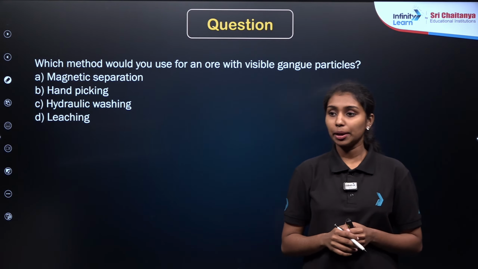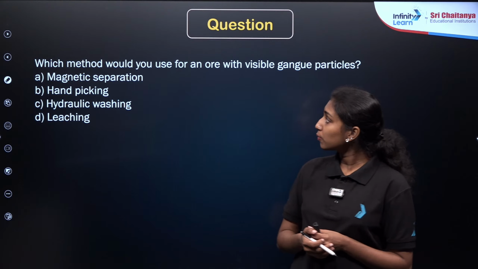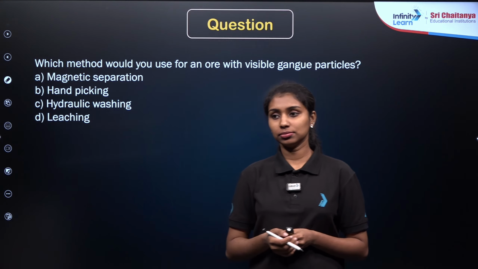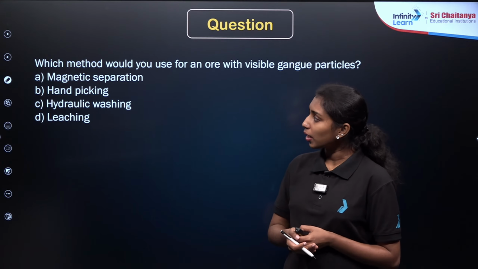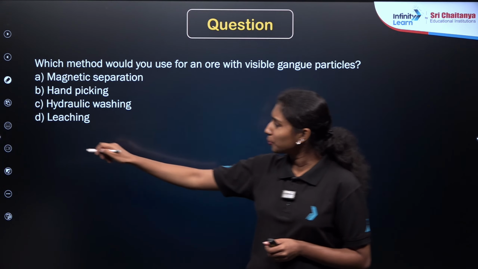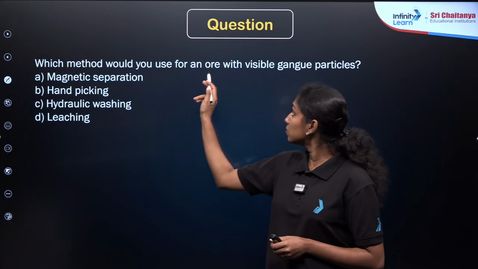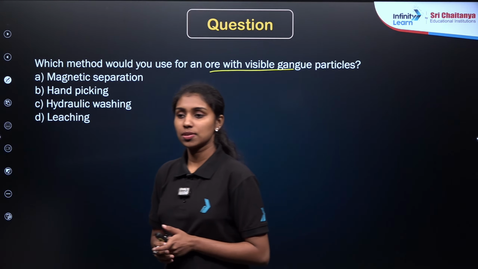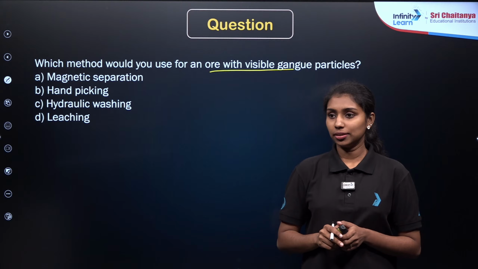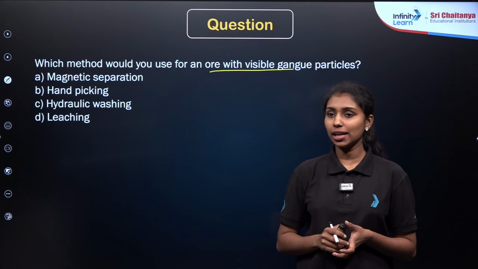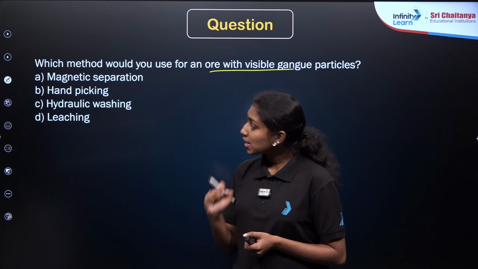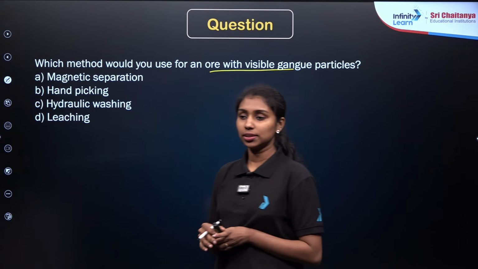Here is the next question. Which method would you use for an ore with visible gangue particles? Okay, I hope you understand the question. So what will be the answer? Okay, Lian, are you sure it is option A? Options are given here: magnetic separation, hand picking, hydraulic washing and leaching.